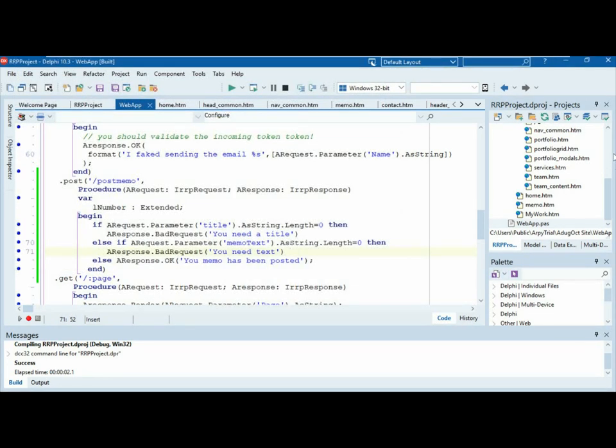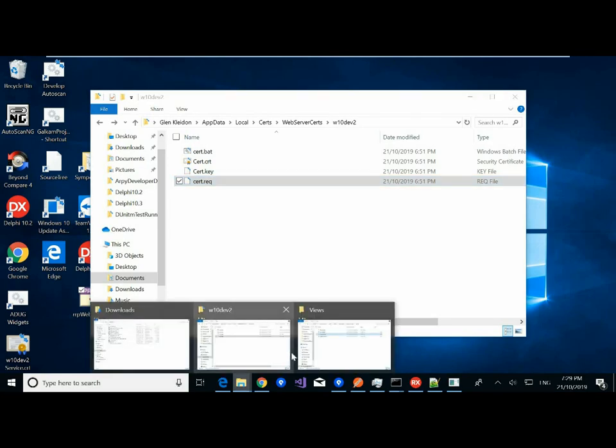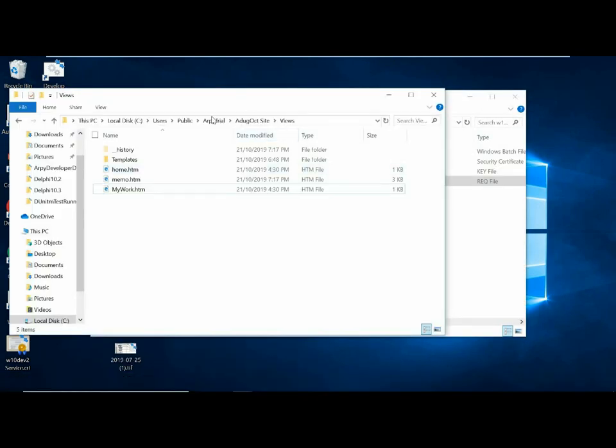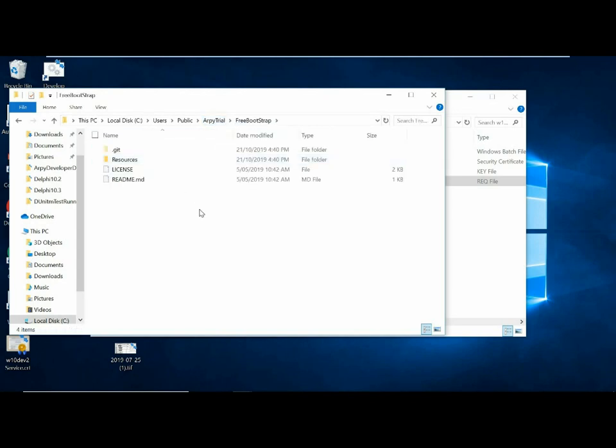I'm going to now go, and hopefully I've got this in a spot I can find again. If we go back, okay, here's our views folder. If we go up to the top of the Arpy trial, the thing I was talking about is this free bootstrap thing. There's a website called Start Bootstrap, and they have a whole lot of themes there. So what I'm doing is turning those into renderable pages.